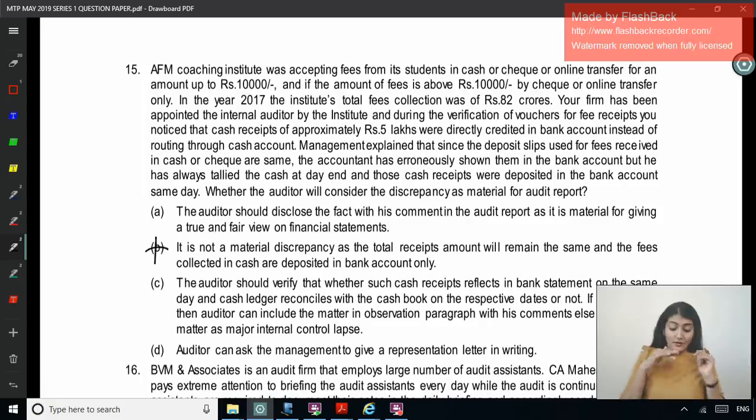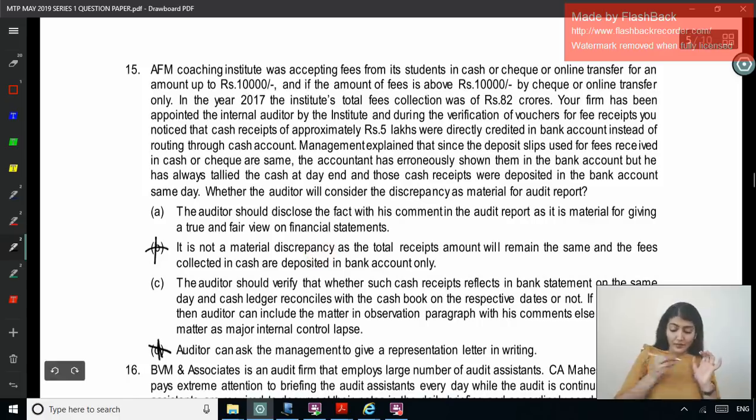No. Option: the auditor should verify whether such cash receipts reflect in the bank statement on the same day and the cash ledger reconciles with the cash book on the respective dates or not. If it is followed, the auditor can include the matter in an observation paragraph with his comments, else disclose the matter as a major internal control lapse. Auditor can ask the management to give a representation.